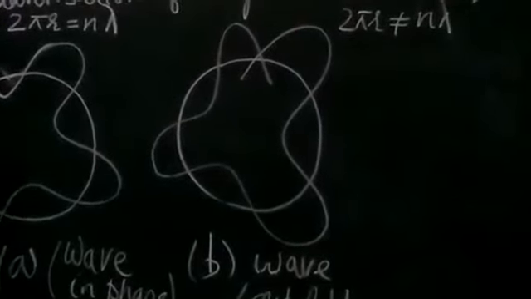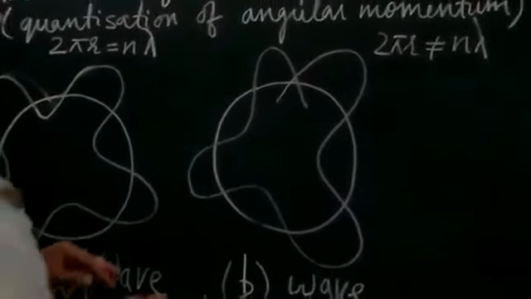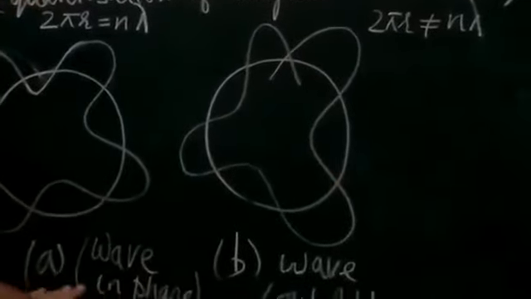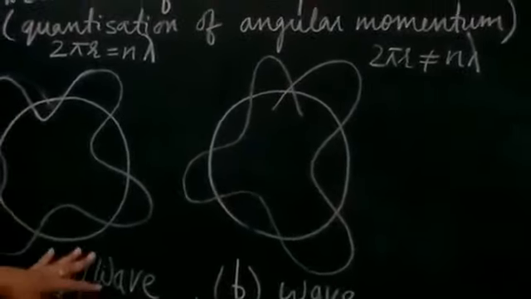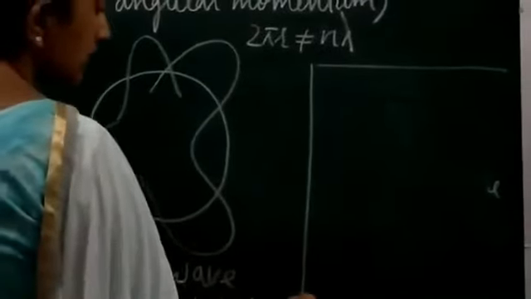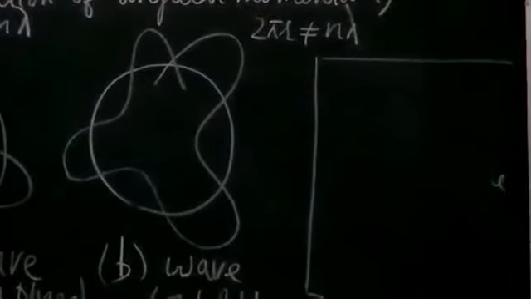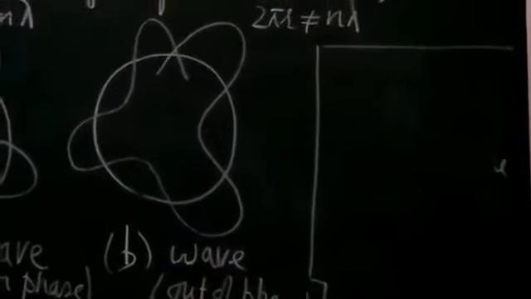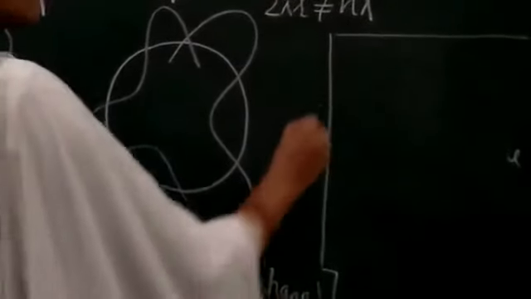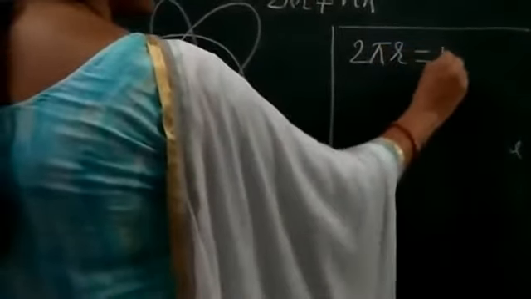Now, how are we going to come to the conclusion, that is the quantization of the angular momentum? I think it is clear what in phase and out of phase mean. So, to derive the Bohr concept, we will consider that the electron wave is in phase. So the first step is 2 pi r is equal to n into lambda.